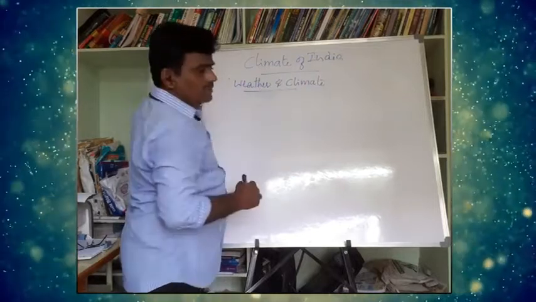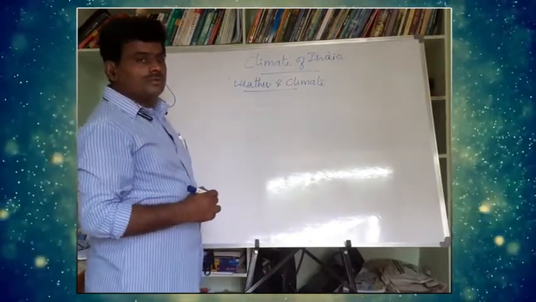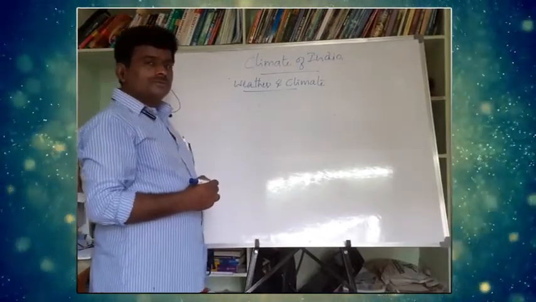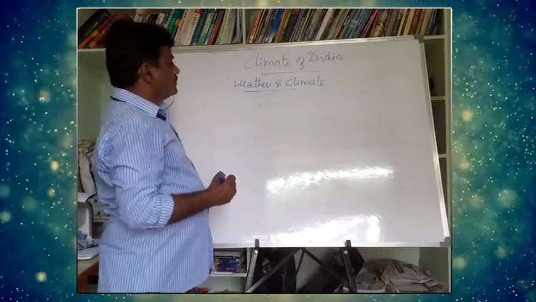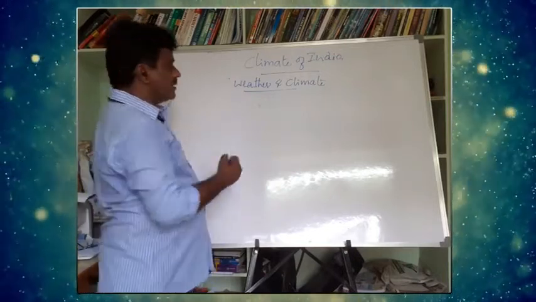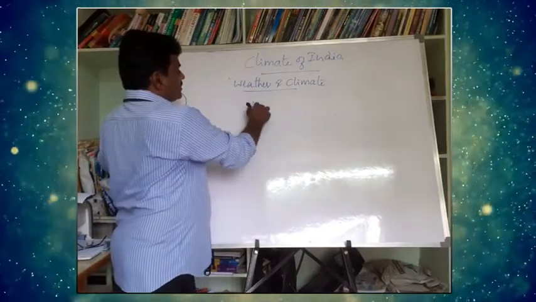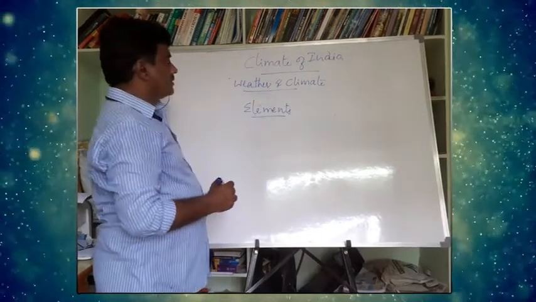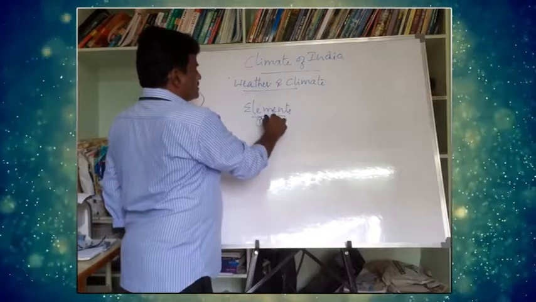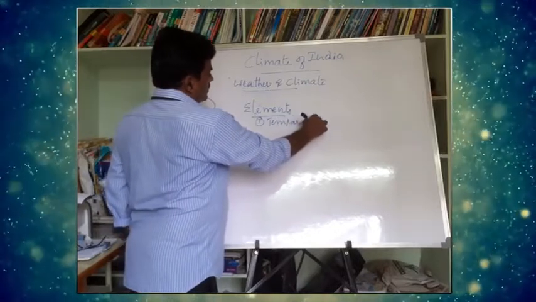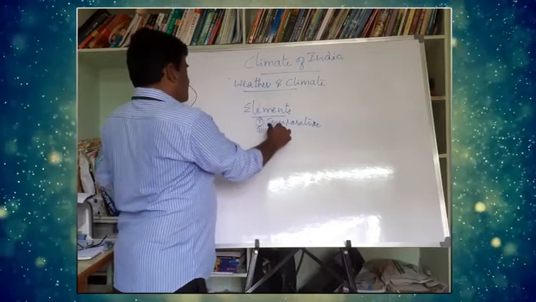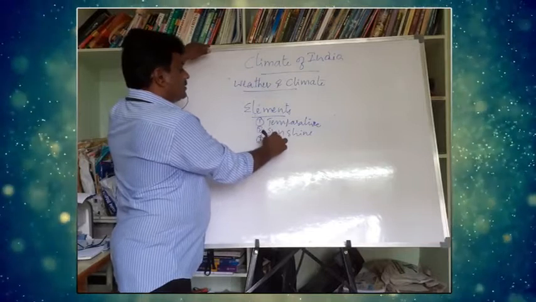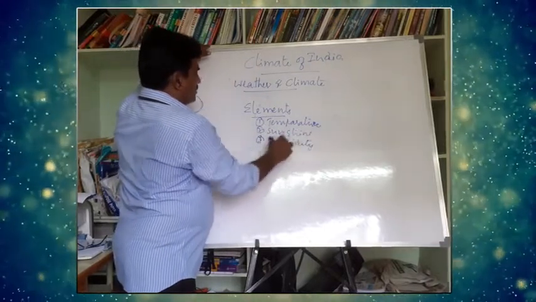People are always using these two words as similar words, but according to geography, these two are different words with different definitions. Weather and climate both can be influenced by certain elements which are affecting them. Particularly the elements: temperature, sunshine, followed by humidity, wind.